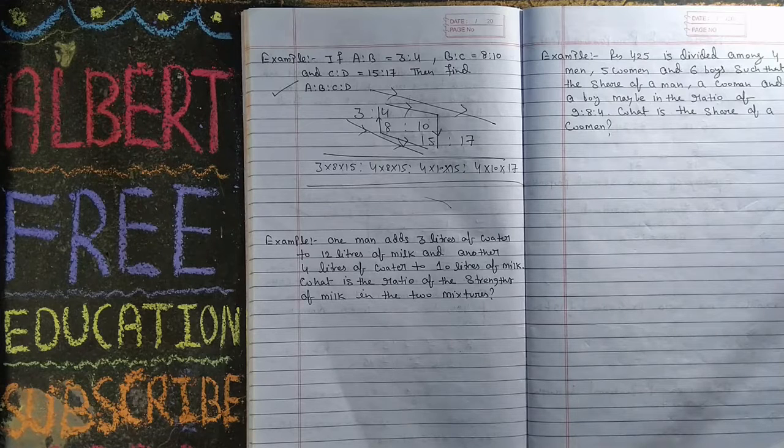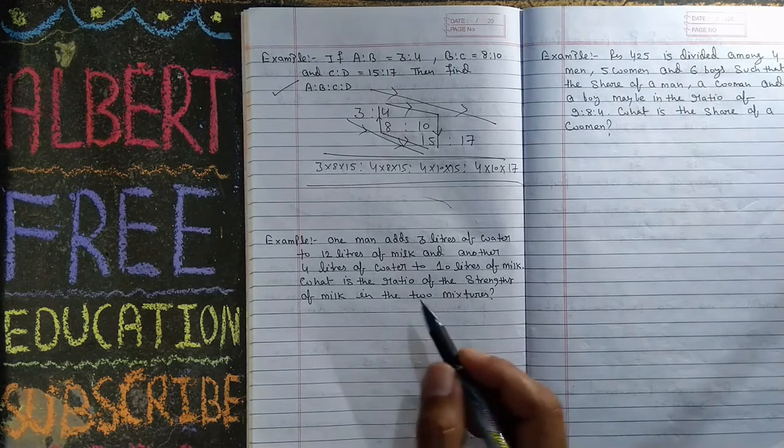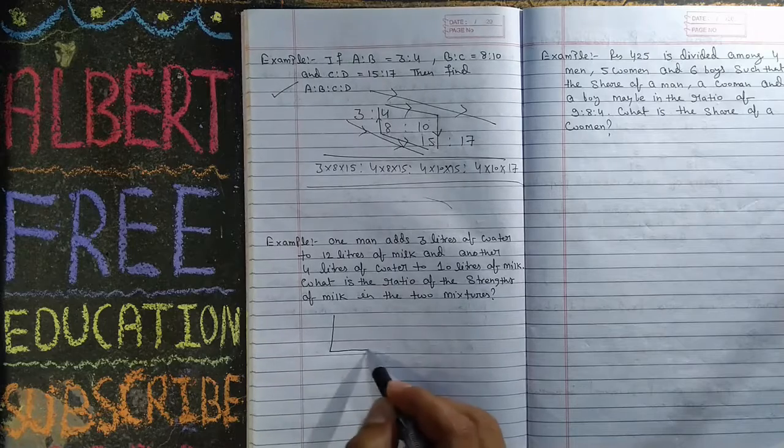Our next question is: one man adds 3 liter of water to 12 liter of milk. You have one container.